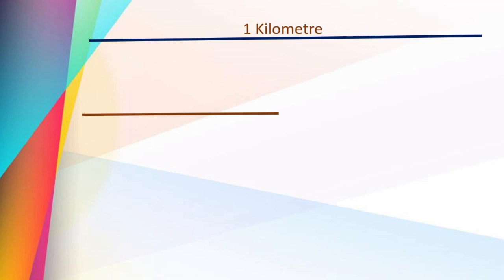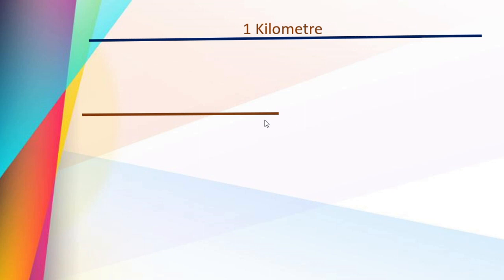Now see this. This is a line. Okay, distance showing line. And assume this as 1 kilometer. Please assume this as 1 kilometer. Okay, now see this. Half of this kilometer I have drawn. This is 1 kilometer.